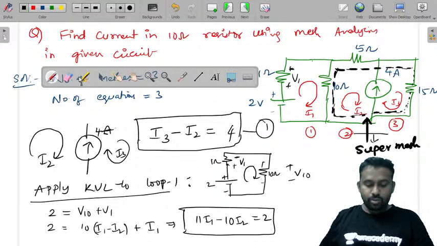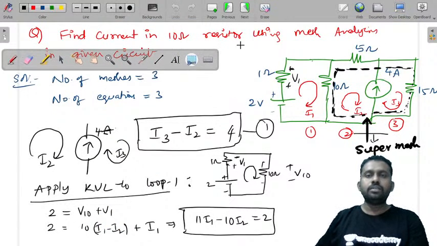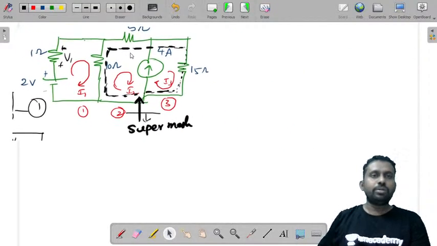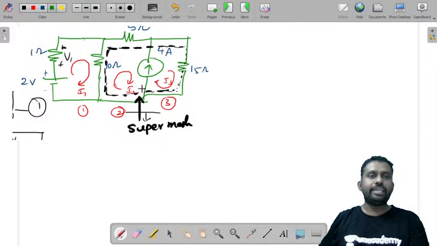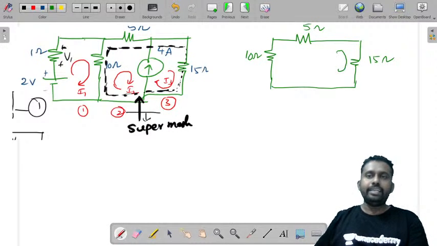Now let us look at the super mesh. Let me take this circuit to the next slide and I'll write the super mesh equation. What is the super mesh equation? Directly you can write it; we can draw the super mesh separately. So this is the super mesh. This is 10 ohms, this is 5 ohms, this is 15 ohms, and current here is I3. Assuming that there is no current source here, we'll draw the super mesh. This is I2.